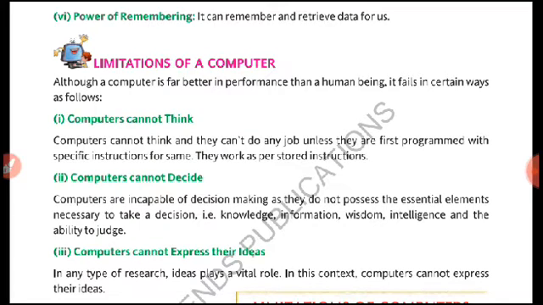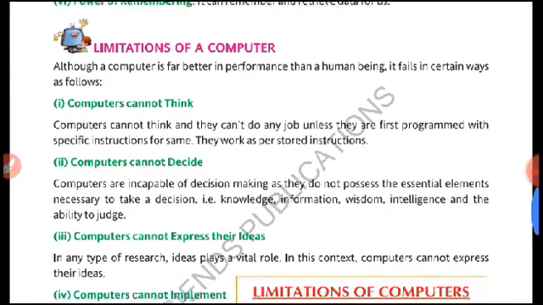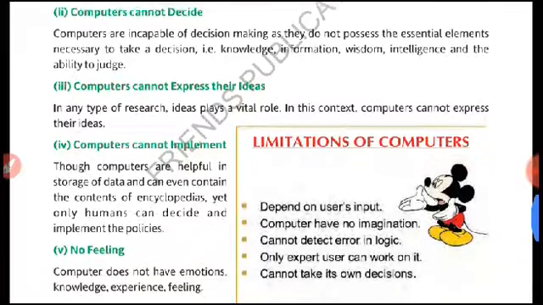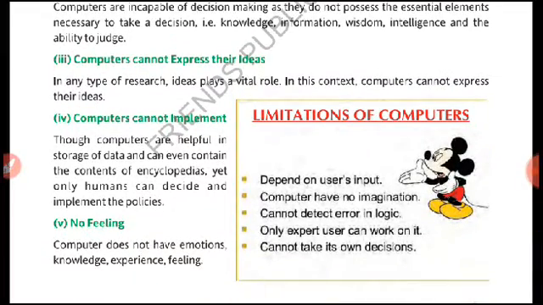Next, computers cannot express their ideas. Computers do not have feelings, so how will computers show their ideas? Next, computers cannot implement any kind of work.